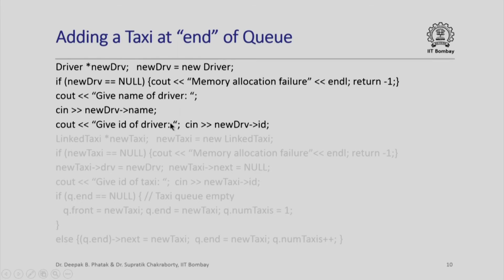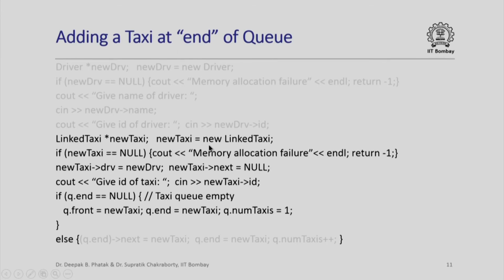Once we have stored the information about the driver, we are now going to create a new object of structure type linked taxi in the heap. We are going to use this new linked taxi to do that, and whatever pointer it returns is now going to be stored in this variable new taxi, whose type is a pointer to the structure type linked taxi. Once again, if this new fails, then it is going to return a null pointer, and we are going to check that, and in that case we are going to say memory allocation failure and again return from the main function with the exit code -1.